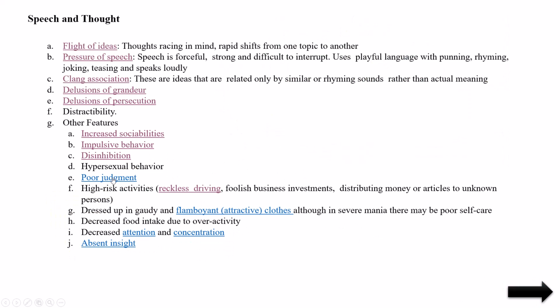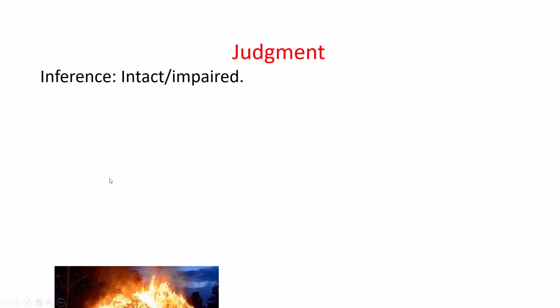Next is hypersexual behavior. Sexual activities will be more. They will not see where they are, whether it is possible to do sexual activities in public. They will not think like that. Wherever they want, they will do. So poor judgment. Poor judgment.